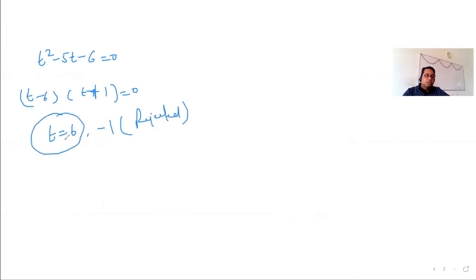So this is the answer to the last part of the problem. The time to reach 29.4 height below the point of projection will be t equal to 6 seconds.